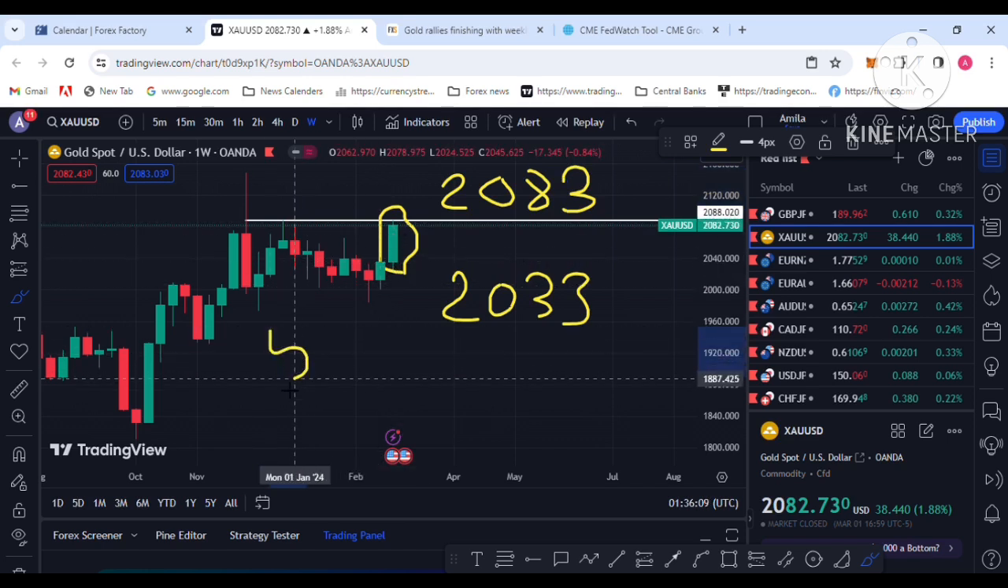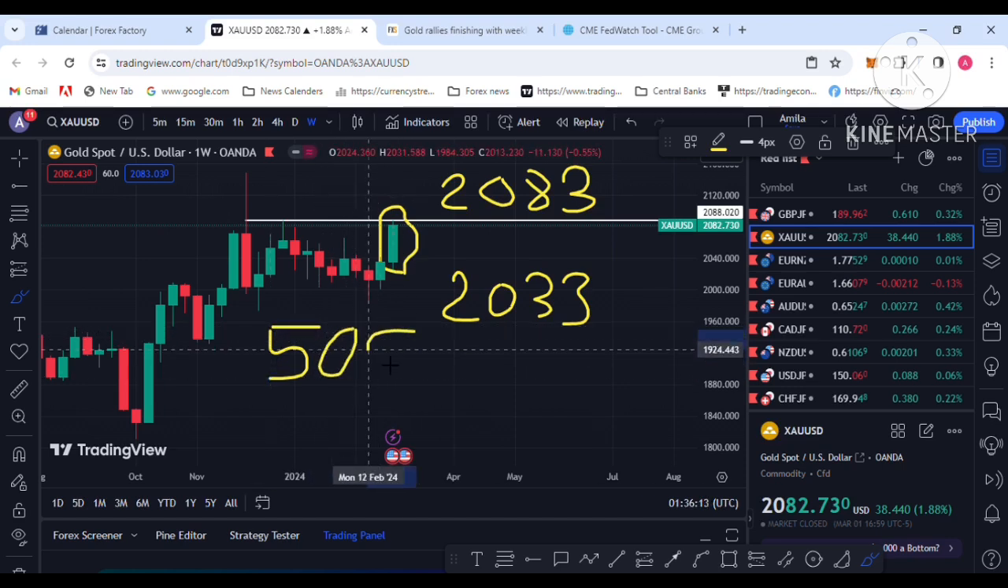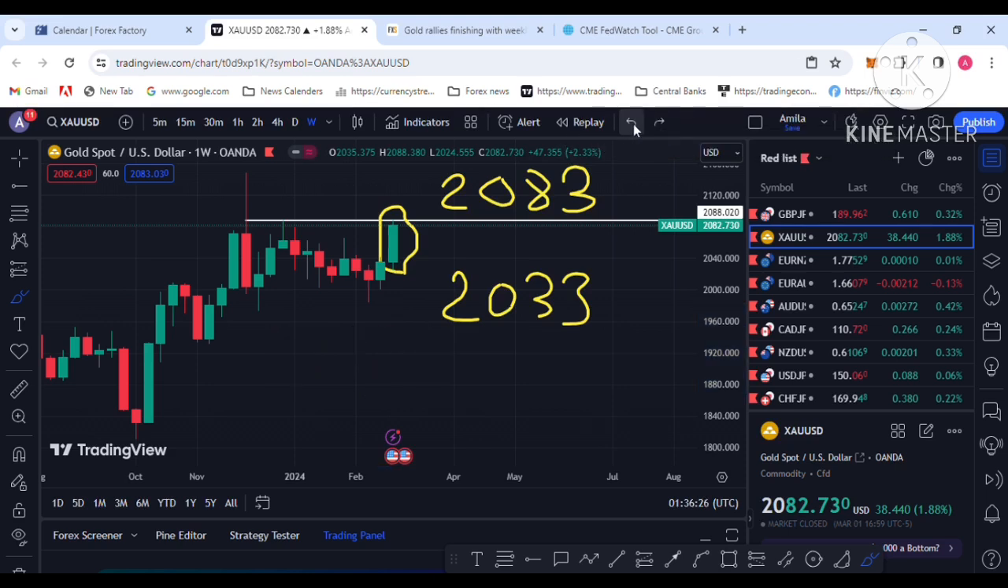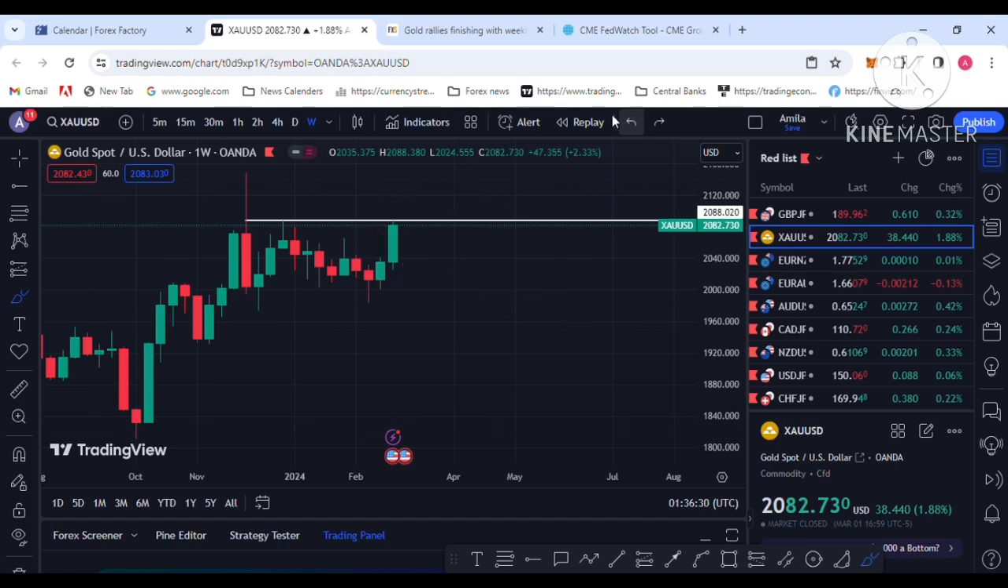That shows the buyers are strong, with bullish control. So that is the $50 increase in the gold price last week. That is the strong bias that was happening last week. So I'm on the weekly gold chart, and now price is at the 2083 level. That's a strong resistance level with the technical approach.